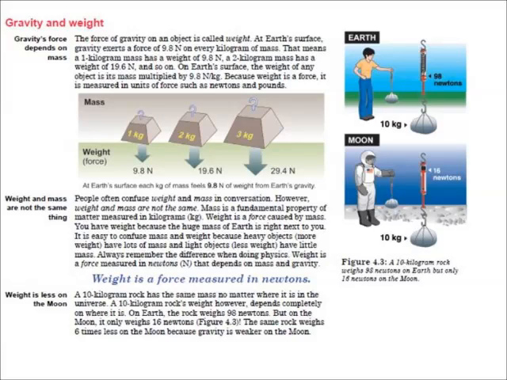A 2 kilogram mass has a weight of 19.6 newtons, and so on. On Earth's surface, the weight of any object is its mass multiplied by 9.8 newtons per kilogram. Because weight is a force, it is also measured in units of force, such as newtons and pounds.